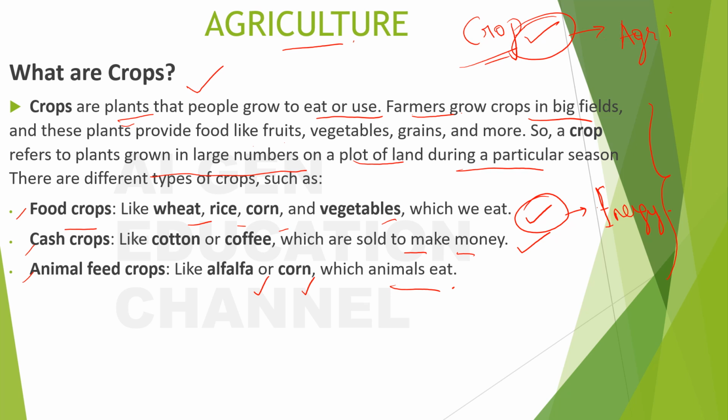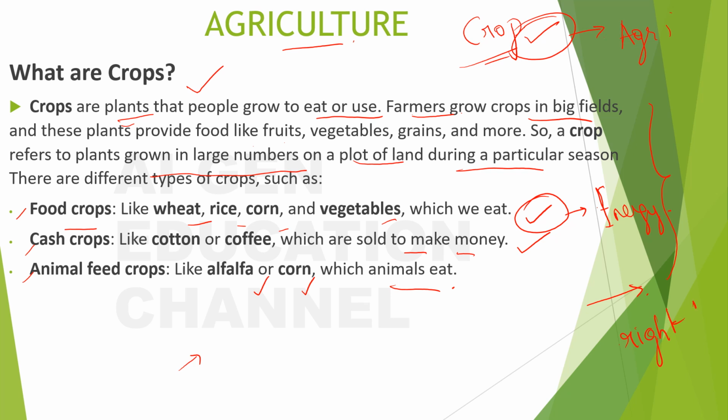Each farmer may adopt a particular crop type, either food crops, cash crops or animal feed crops, or a mix of them, like food crops and animal feed crops, or cash crops and animal feed crops. Only when that is done and everything is in sync does the art of agriculture come in. In agriculture there are many things that have to be handled so that the crop being developed by the farmer will be of right use.